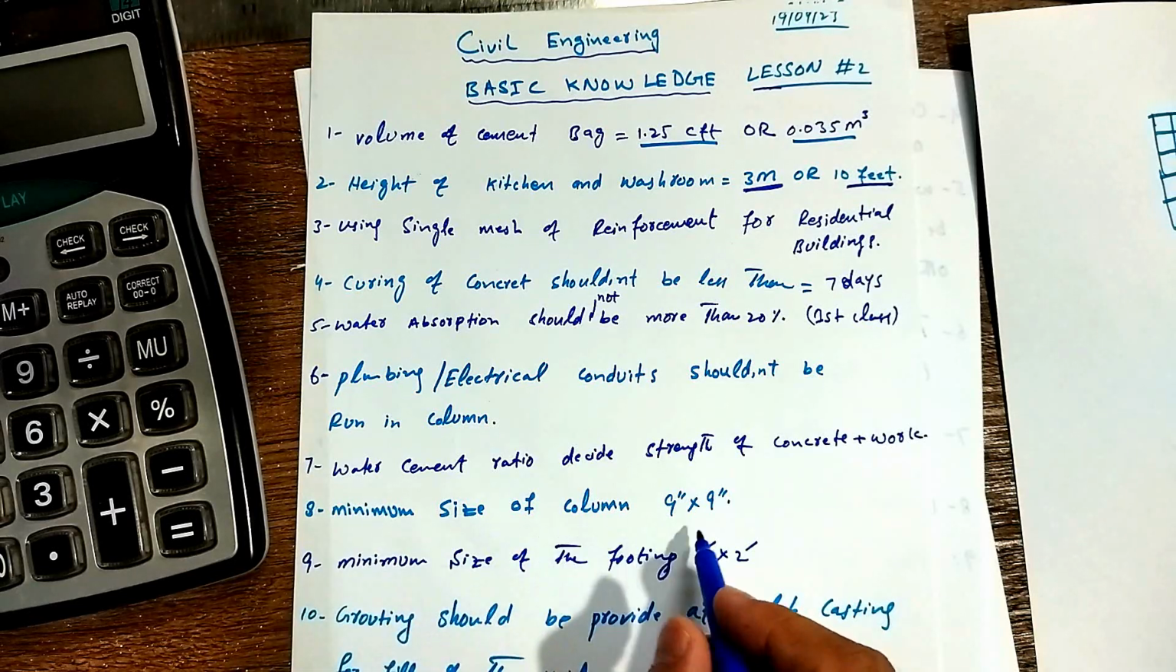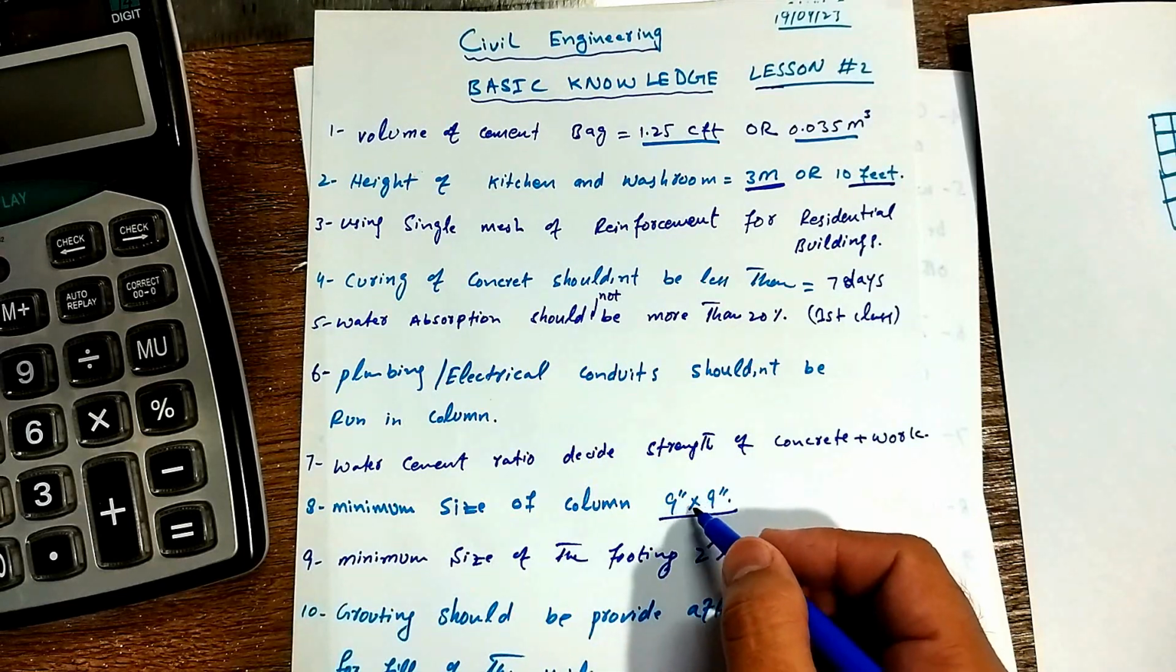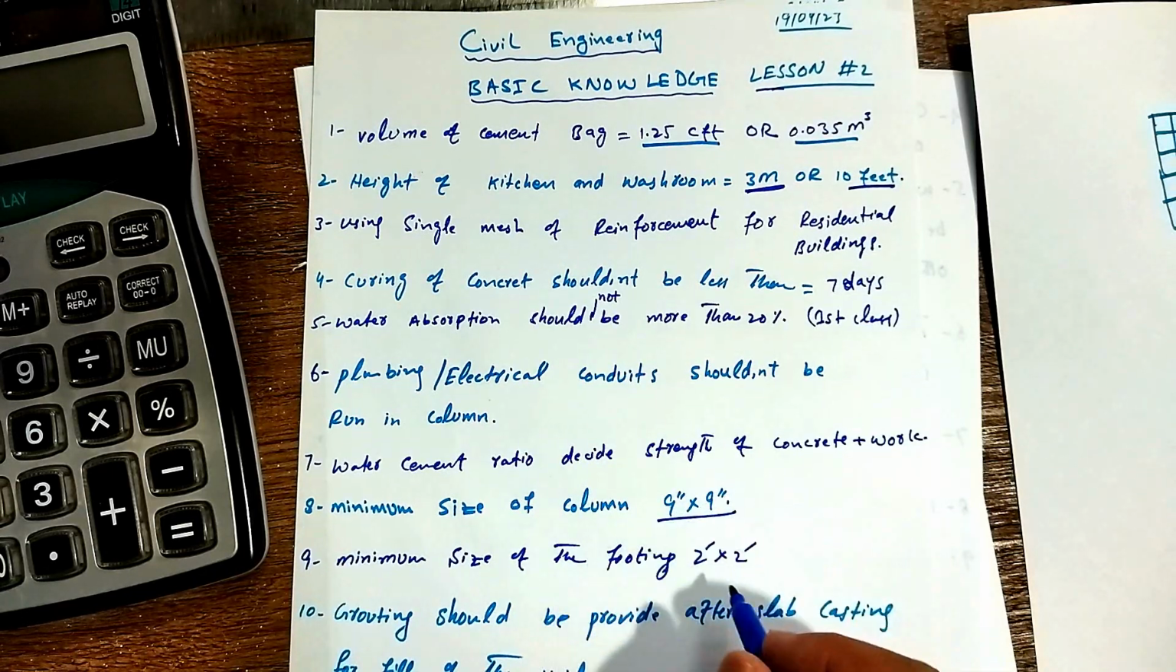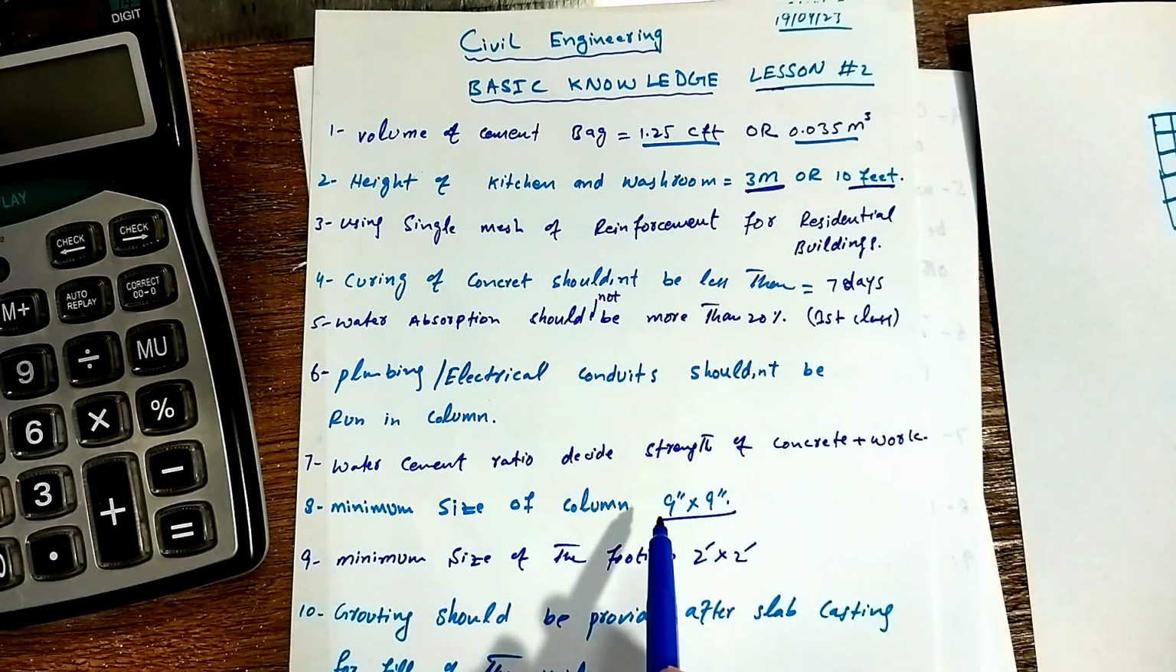Minimum size of column is 9 by 9 inch. We use this for the distribution of load walls, or in residential buildings or houses. So the minimum width and length of a column should be 9 by 9 inch.